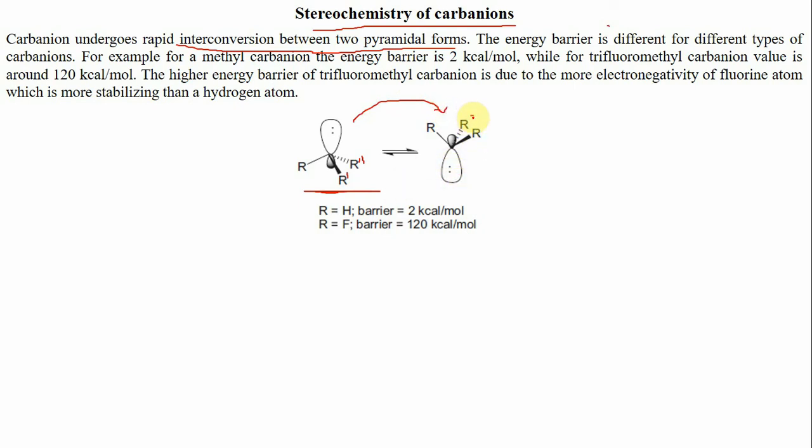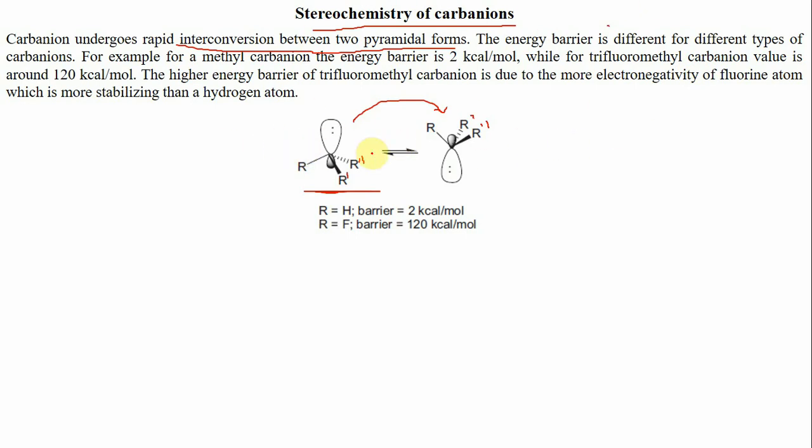So they rapidly interconvert into each other, and you can see these two interconverted forms are just mirror images of each other. Because of this rapid flipping, their average environment becomes the same. So due to this rapid interconversion, these carbanions are optically inactive in nature.